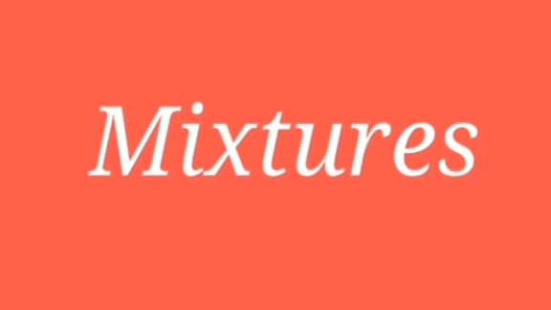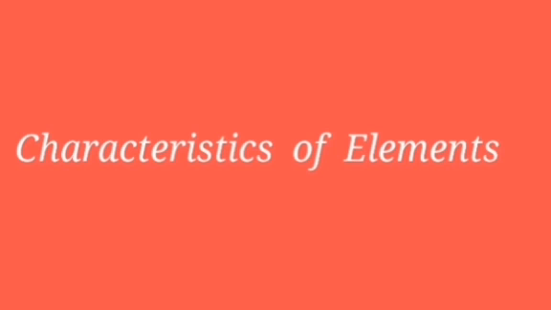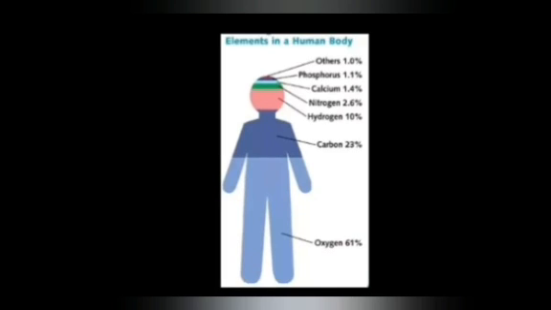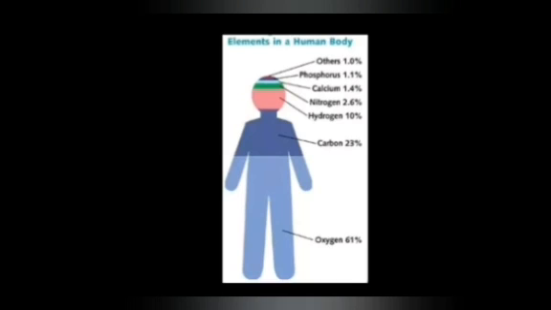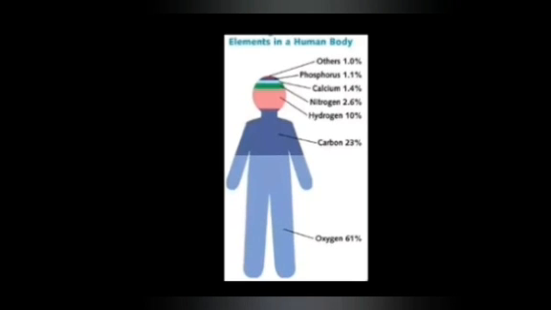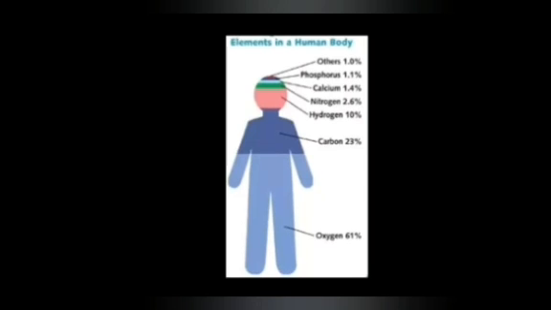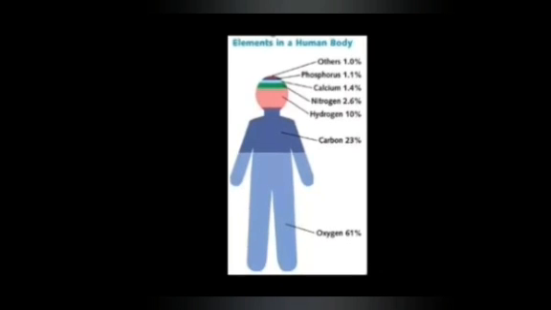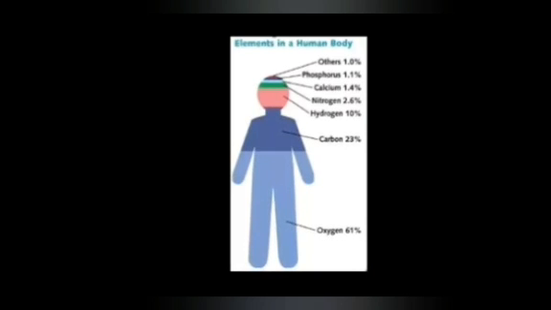Today we are going to learn about elements and the characteristics of elements. For example, our body contains some elements. Look at the picture. Here are given some elements: oxygen, carbon, hydrogen, nitrogen, calcium, phosphorus, and other elements. So these elements are contained in our body.